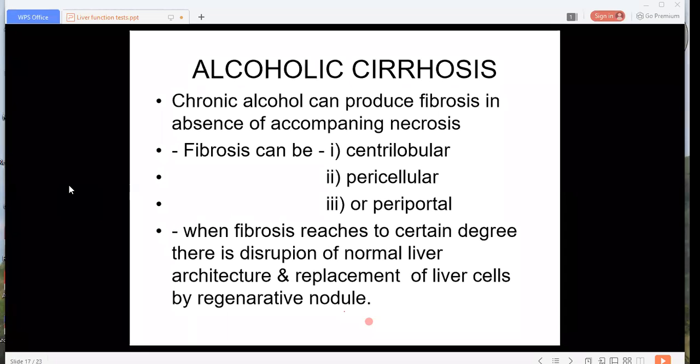What changes occur in the pathogenesis of nutritional cirrhosis? The hepatic cells become loaded with lipids, because of lack of lipotropic factors.